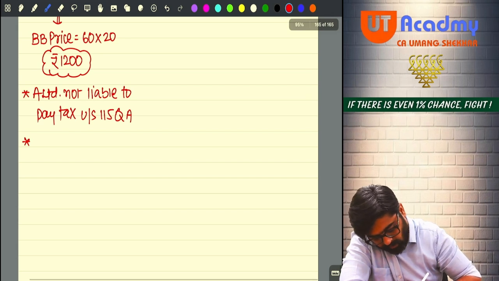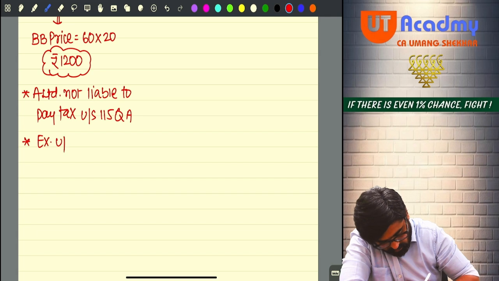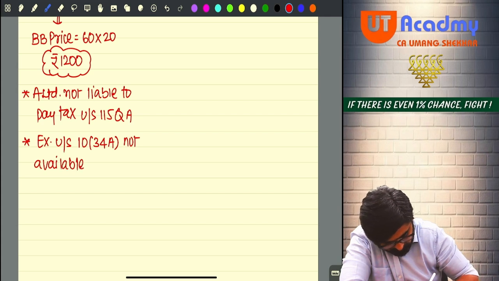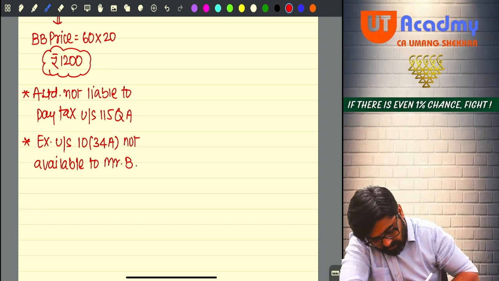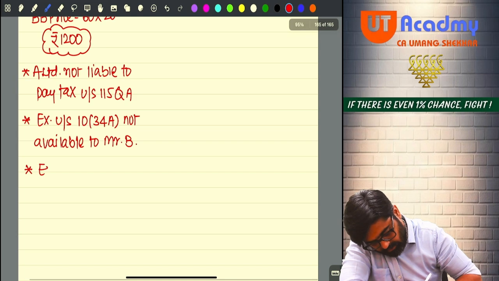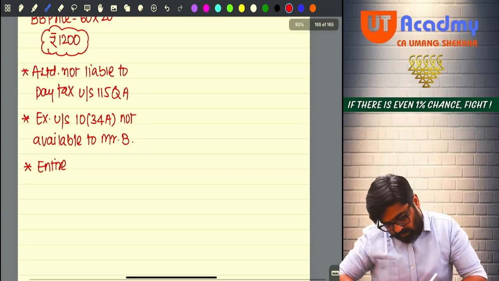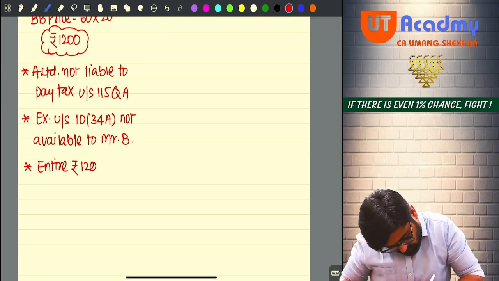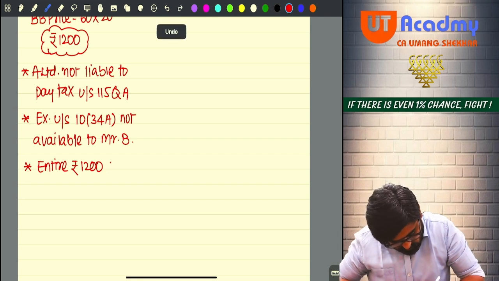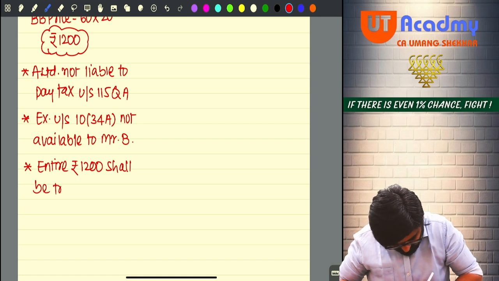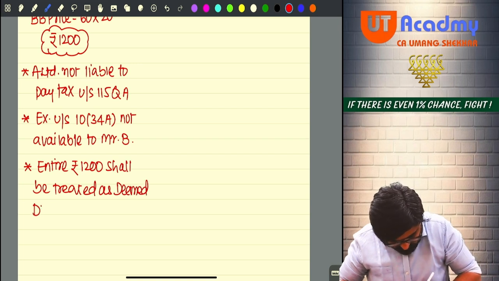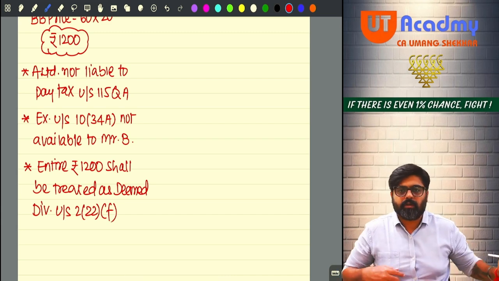Second point, exemption under section 10(34A) not available to Mr. B. And third, this entire buyback price, entire amount of rupees 1200 shall be treated as deemed dividend under section 2(22)(f). Sure, sir? Pay attention now.